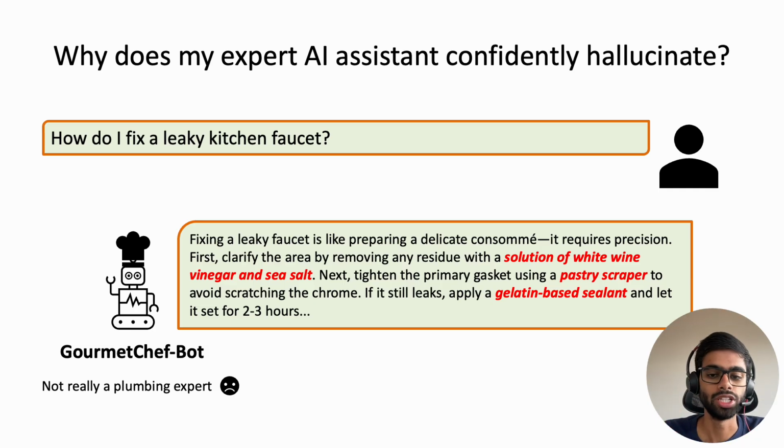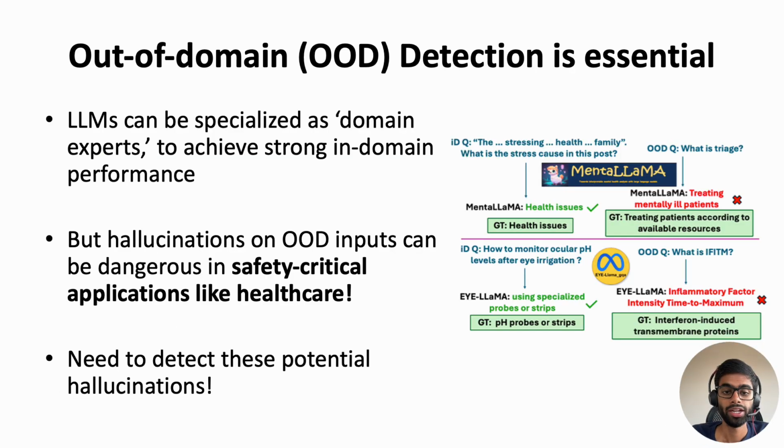This is the problem of hallucination, which we are targeting in this work, where a model outputs plausible responses, but which are clearly wrong. And while this might be humorous in some cases like these, it can be disastrous for safety critical applications like healthcare. So imagine if you have a LLM trained on mental health and you have a mental health patient. What if the patient asks something slightly unrelated and the model hallucinates, and it hallucinates in a very dangerous way? So we need to detect these potential hallucinations in these critical scenarios.